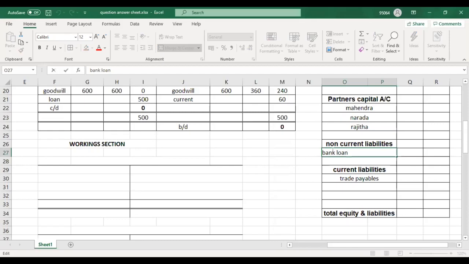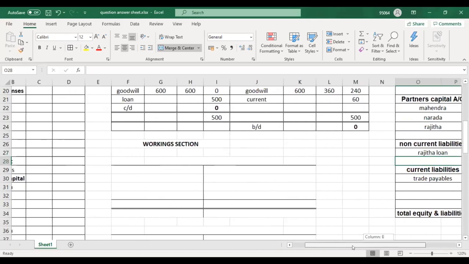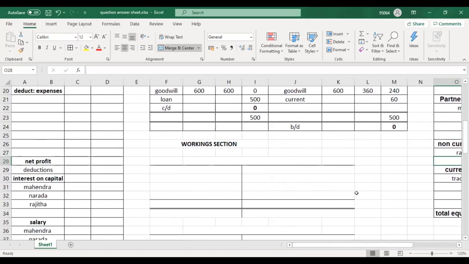So now in the non-current liabilities, I will write Rajita loan. How much is that? 500. I will write it as 500. And then in the additional information, a 5% interest is to be paid for this, isn't it? Please read the additional information. They are saying 5% interest should be paid per annum.